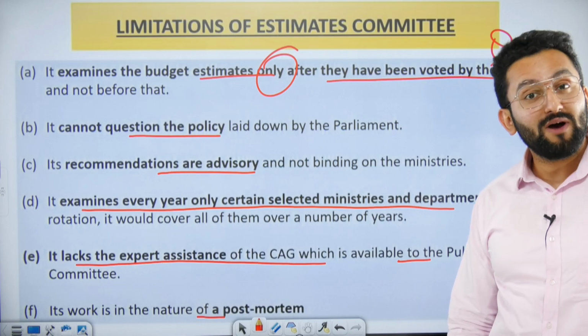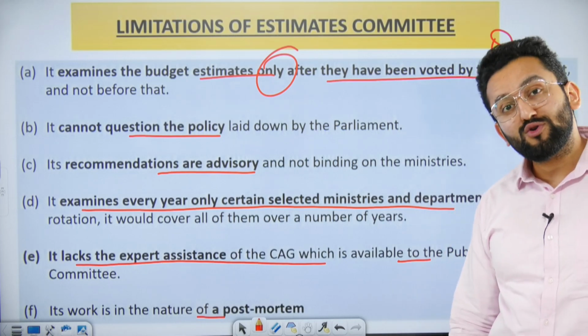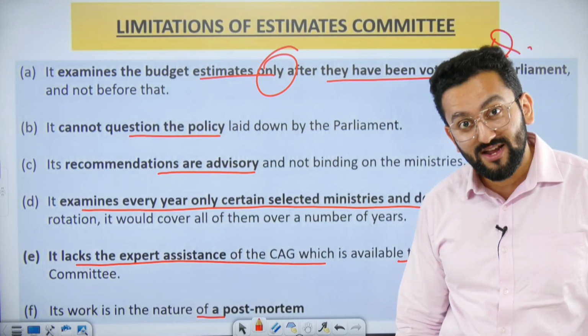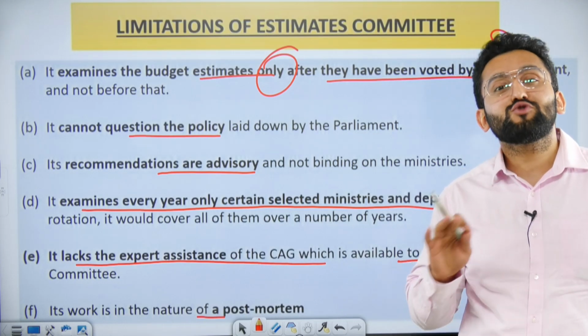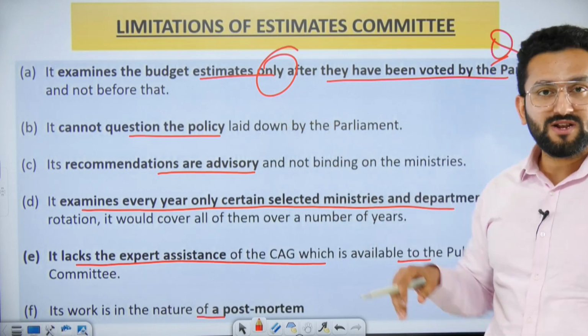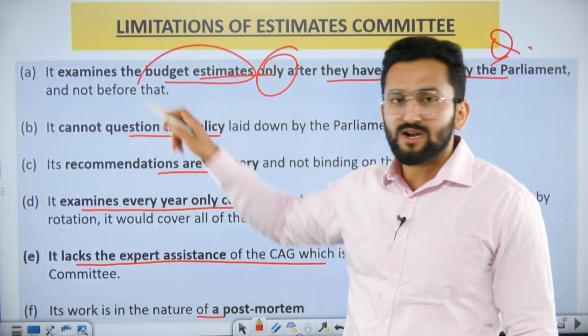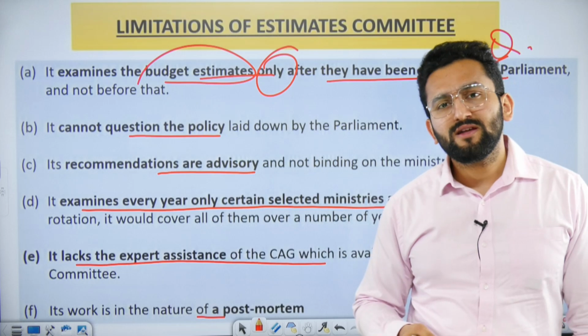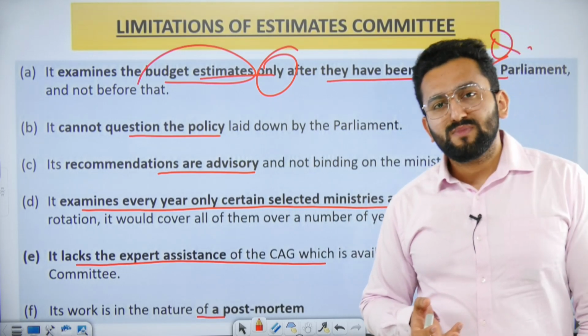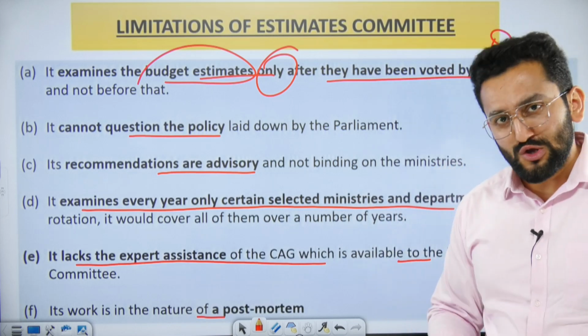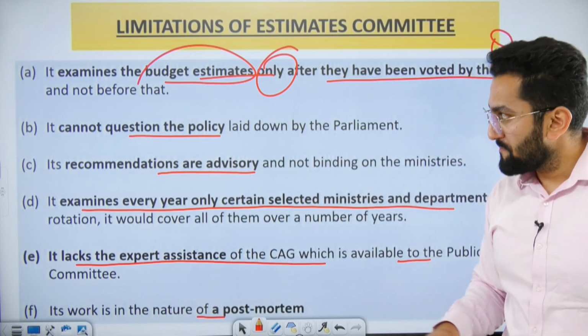Because when it comes to departmental committees, when they scrutinize the budget of the respective ministry, they actually talk about this before this voting is done, right? The Estimates Committee takes care of the whole budget. But in practical terms, if you ask me, the whole budget cannot be scrutinized in detail by the Estimates Committee in that particular time. So they also do selective work.